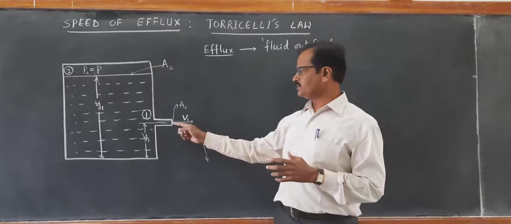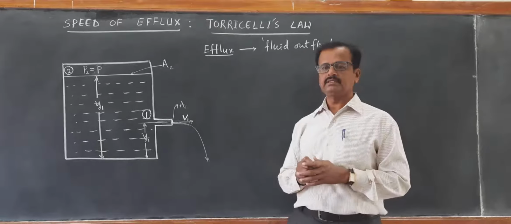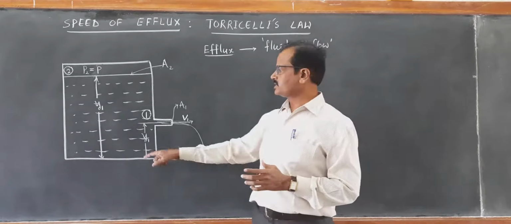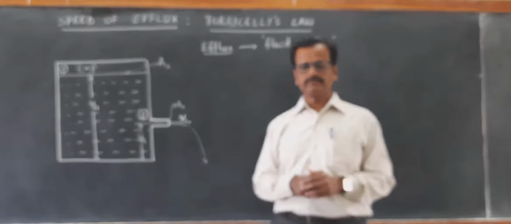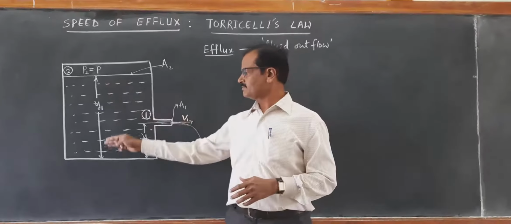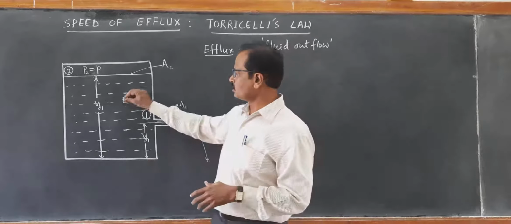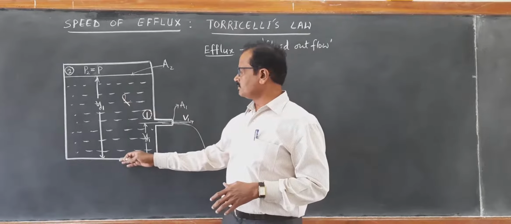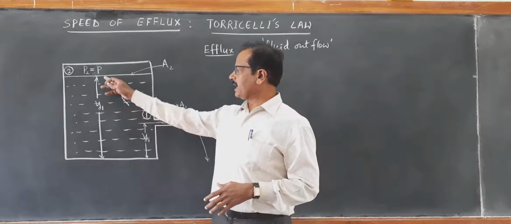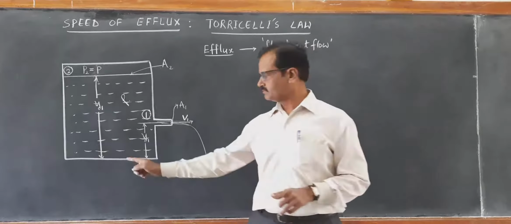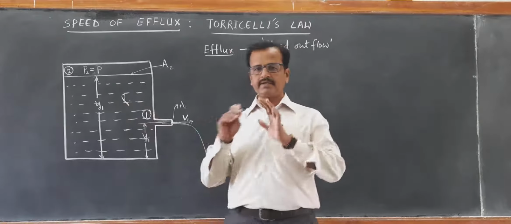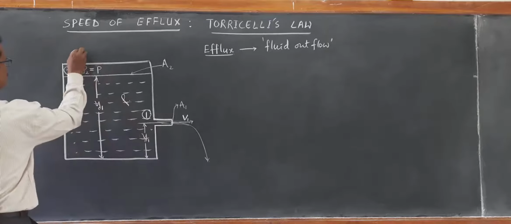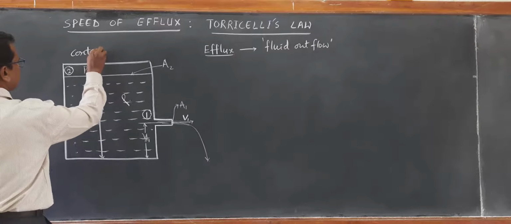What is the speed with which the fluid flows out? That is what we are going to measure. Consider a huge tank which is filled with some liquid of density rho, at a height y1 from the bottom. This is a tank or a container.